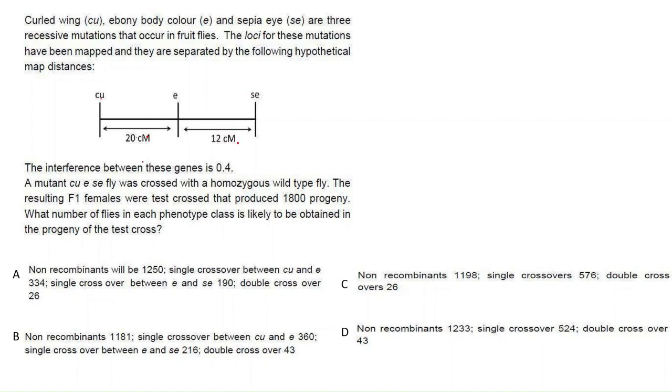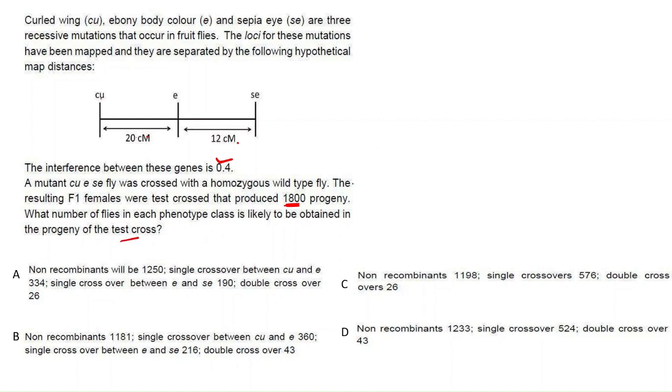The interference between the genes is 0.4. The mutant Cu E Se fly was crossed with a homozygous wild type fly. The resulting F1 females were test crossed to produce 1800 progeny. What number of flies in each phenotype class is likely to be obtained in the progeny of the test cross?